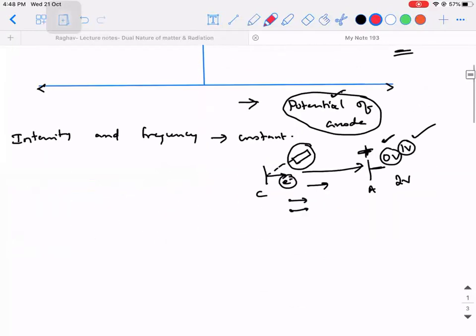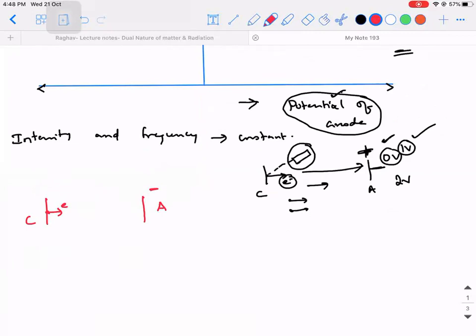Now tell me one thing. The electrons are coming out from the photosensitive plate. You have the plate A here, so you have a cathode here. Now tell me, what would happen if I give negative charge to plate A instead of positive charge?